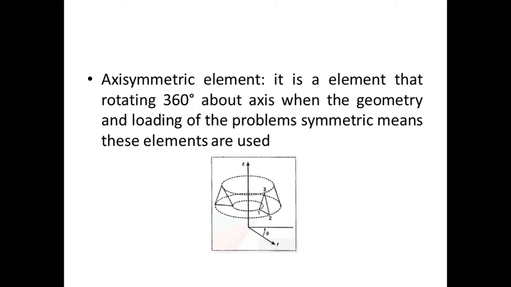There is an axis, the z axis, and a triangular plane. The triangular plane is rotated about the z axis so that we can have the three-dimensional element. The smaller element 1, 2, 3, rotated about the z axis, creates the larger element. These are all considered axisymmetric elements.